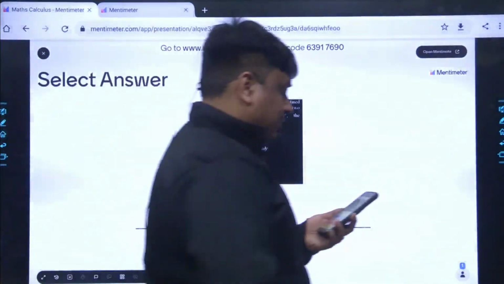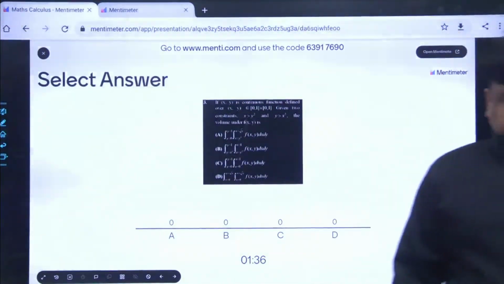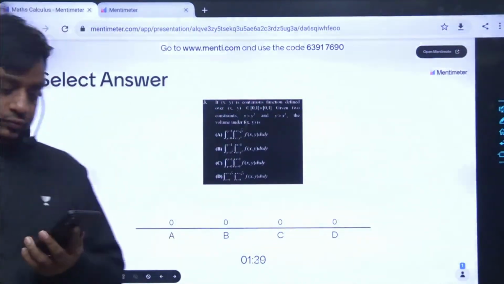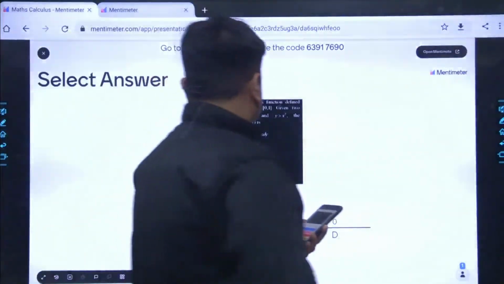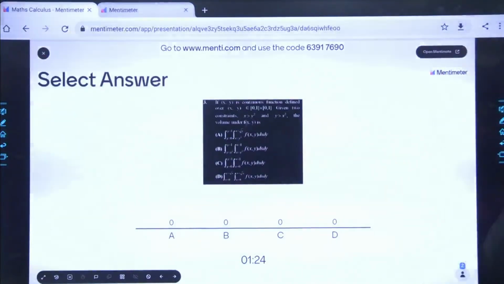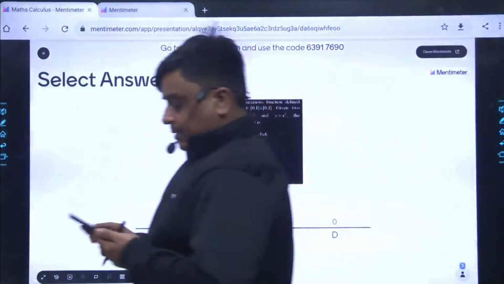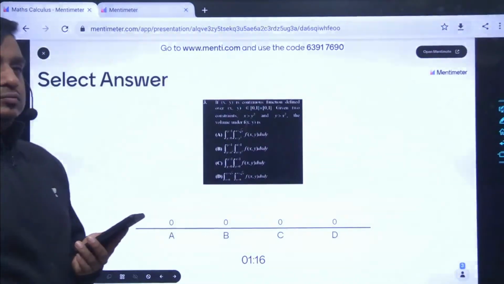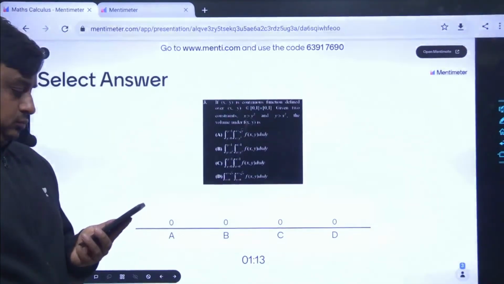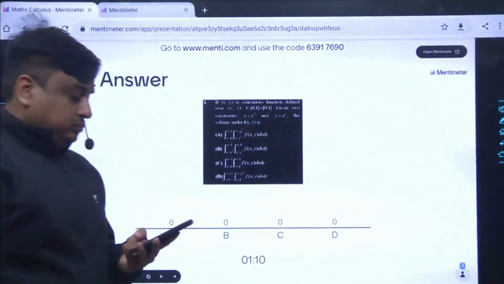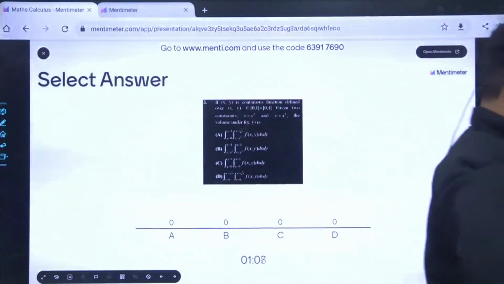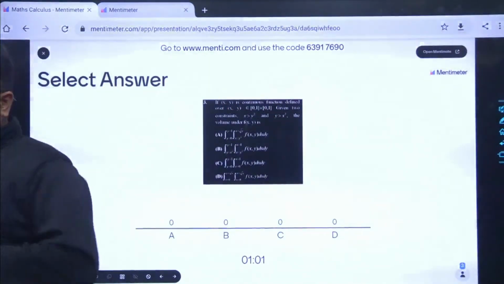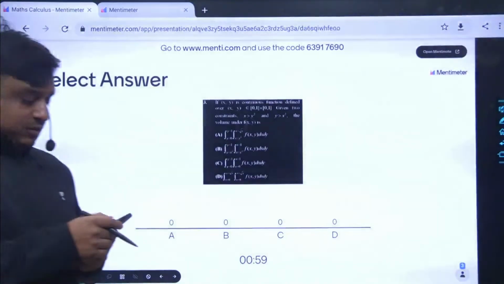Read the problem carefully and tell me what must be the best answer for this given question.